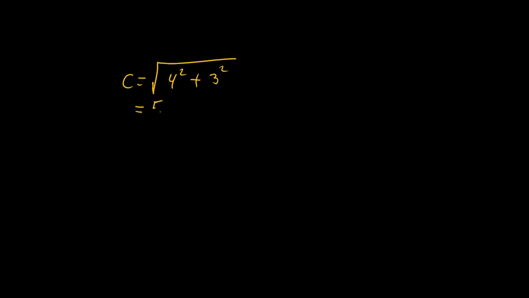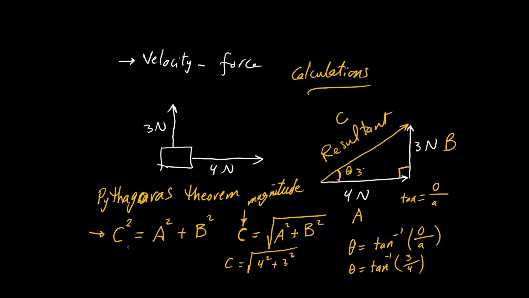Using your calculator, you can find that C equals 5 Newton. And the angle theta equals tan minus 1 of 3 over 4, which is approximately 37 degrees. So the resultant here makes 37 degrees with the horizontal. Again, we calculate the angle with the horizontal, not with the vertical.